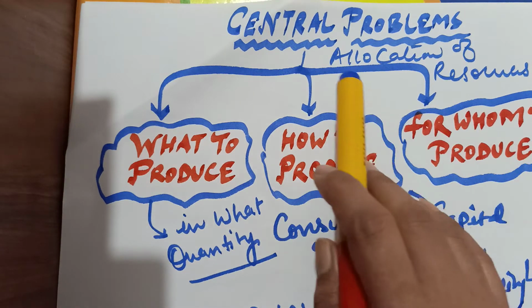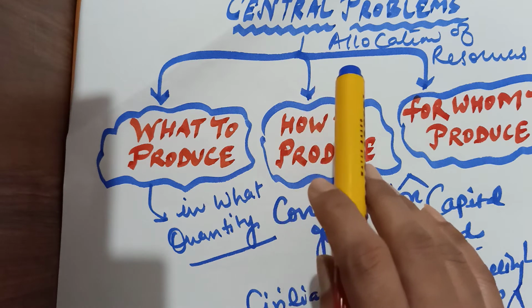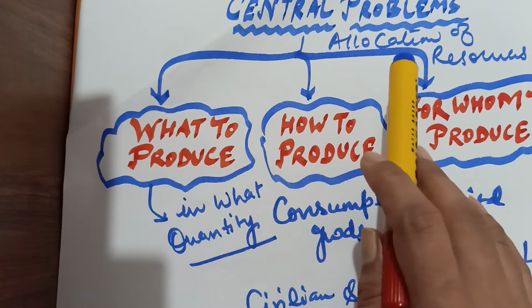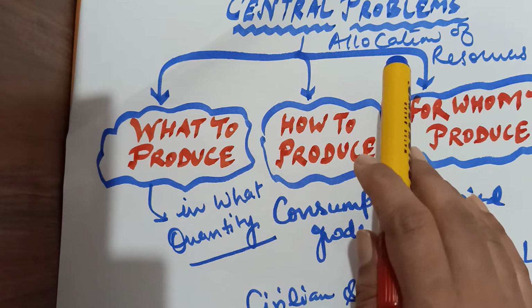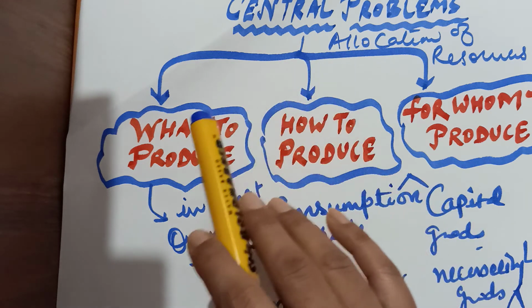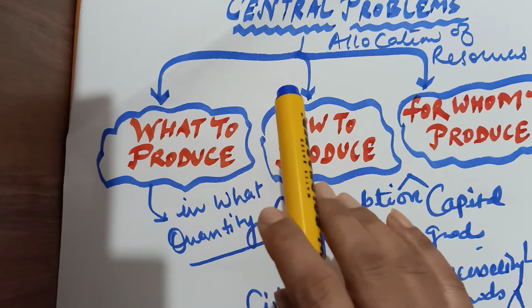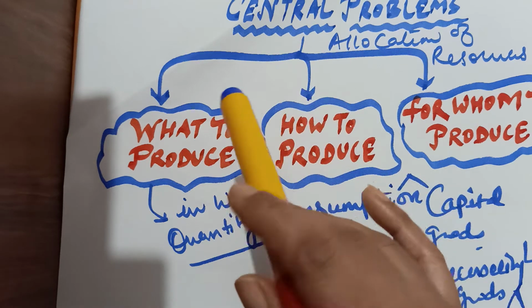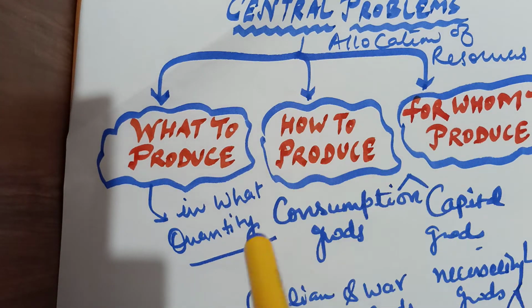Today we are going to discuss central problems. Central problems are related with the allocation of resources. First of all, we will discuss the beginning of this topic. We have studied that production, exchange and consumption are the three basic economic activities of life.